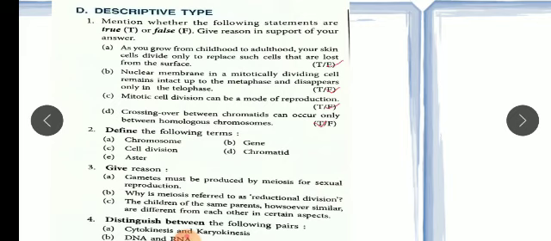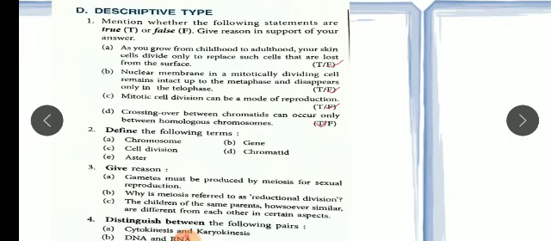Now the sixth one is also a similar question: name and explain the various stages of the cell cycle. The cell cycle consists of two main stages. First one is interphase, which is the resting phase, and which is further divided into G1, S and G2. I have explained this in the first video of this chapter. Next one is the mitotic phase, which is further divided into two main events, karyokinesis and cytokinesis. Karyokinesis is further divided into prophase, metaphase, anaphase and telophase, and then cytokinesis is the division of the cytoplasm resulting in the formation of two daughter cells.